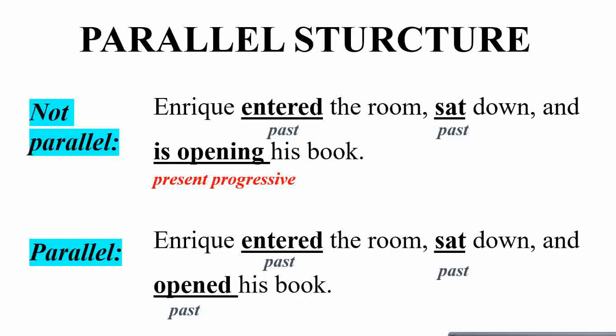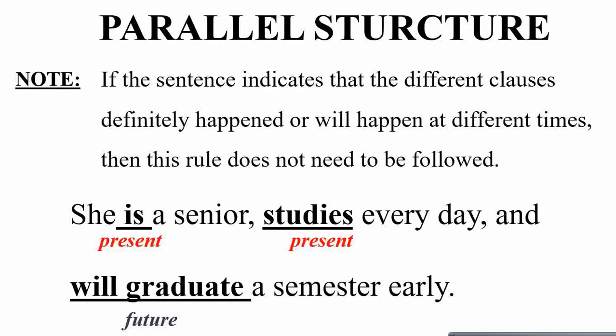Another one: Enrique entered the room, sat down, and is opening his book. Entered the room is past, sat down is past, and is opening his book is present progressive, which does not make sense. It's all not parallel. To make it parallel: Enrique entered the room, past, sat down, past tense, and opened his book, again the past tense. An important note: if the sentence indicates that the different clauses definitely happen or will happen at different times, then this rule does not really need to be followed.